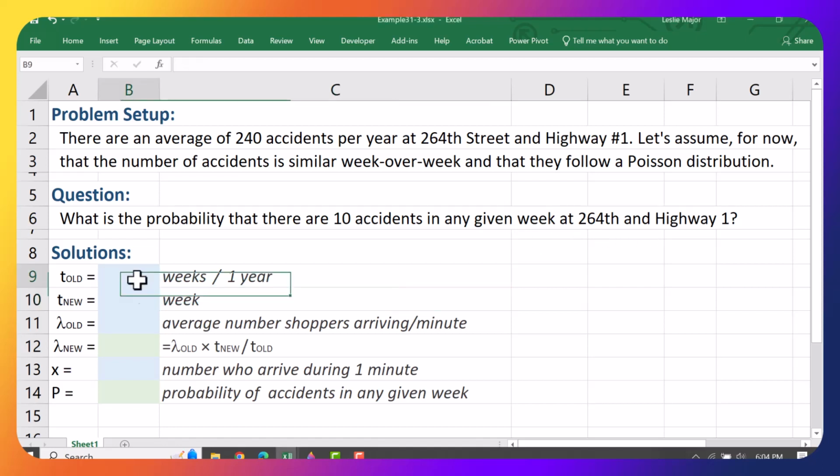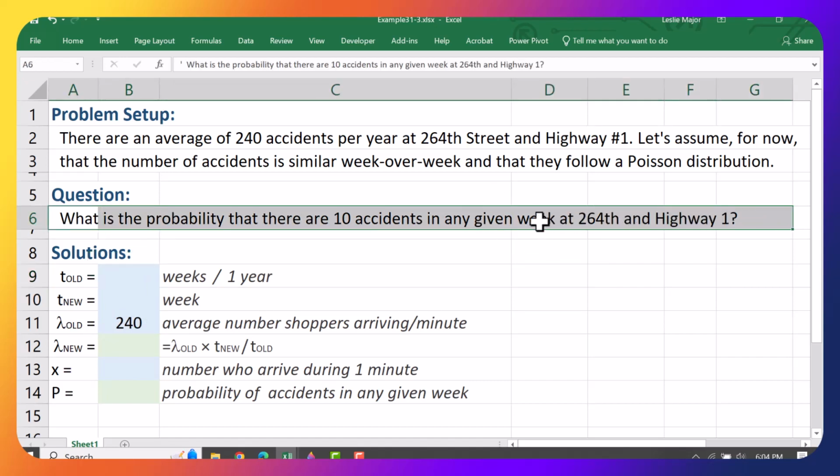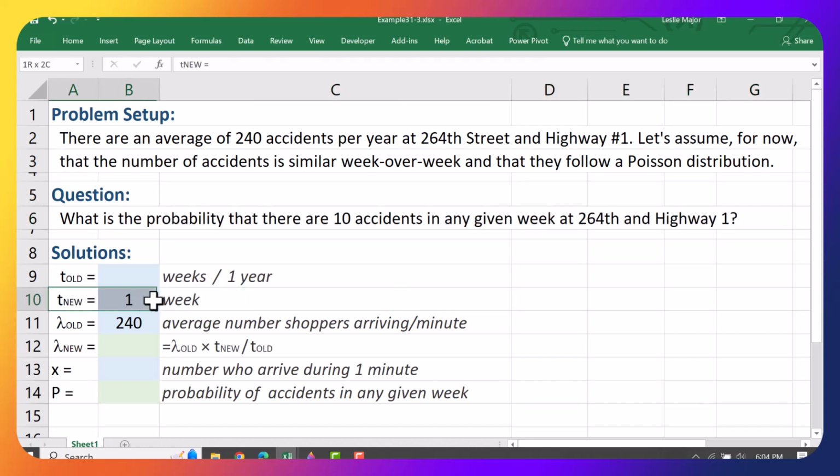Okay, so my old time was 1 year. We have 240 accidents per year. So my old time frame is 1 year, and there are 240 accidents in that year. Now, because the question itself has a different time frame of 1 week, I need to convert to the 1 week. And so instead of writing my old time as 1 year, I'm going to write it as 52 weeks, because 52 weeks is the same as 1 year. Or if you will, there are 52 weeks in the year.